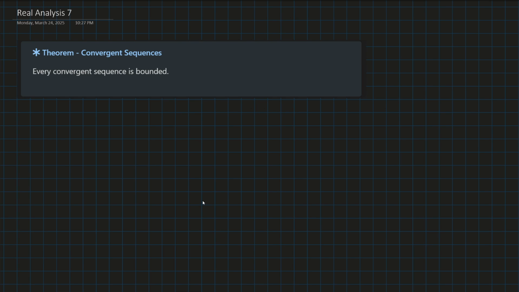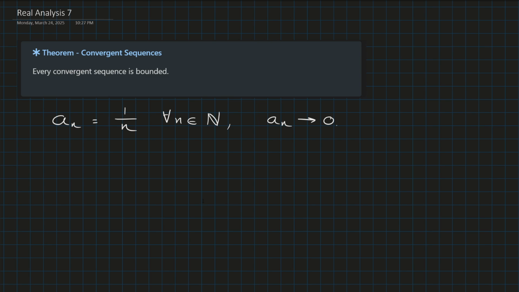So first of all, let's say what we mean by this. If I have some sequence a_n, which is, let's say, 1 over n, for all n in N, we know that a_n converges to 0.